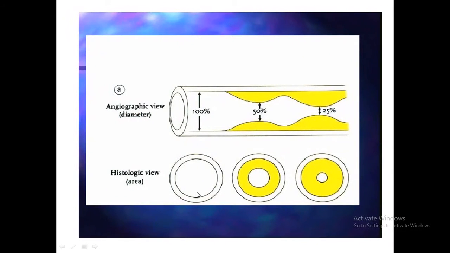Look at this picture. This is a histological view. This is the coronary artery, a transverse section of the coronary artery. This is the yellow color. This is plaque or fat, and this is a diagrammatic figure. So look, the fat is stored in the wall, and for this reason the diameter of the coronary artery is closed, so blood does not go smoothly. So the heart muscle cannot get enough oxygen, and for this the heart muscle is damaged.